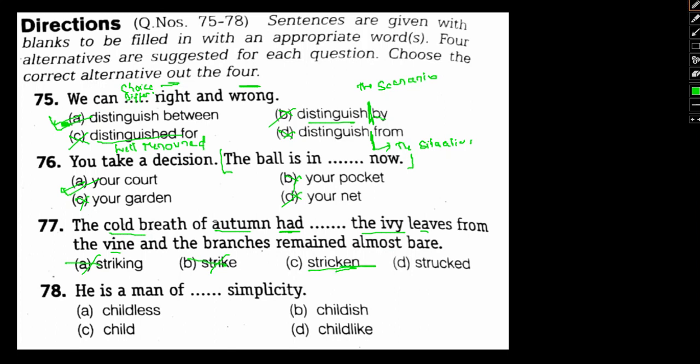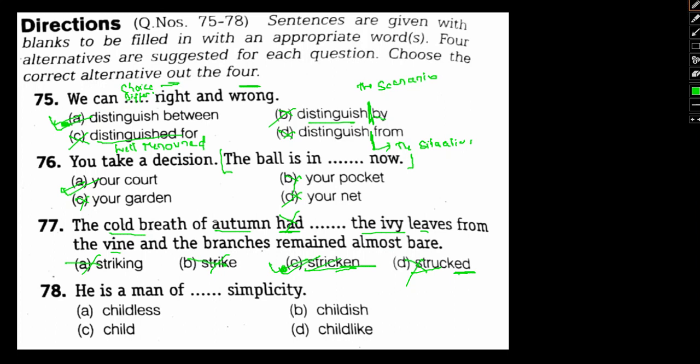Participle form of word is being used over here as well. So this could be our participle. Had struck off. Had there been no had, then autumn struck off would have been simple past tense. This would have been a correct form, but it's a past perfect tense, so we cannot use the ed form. So stricken will be the right choice. I hope this is clear. So again, this is also wrong. Stricken will be the right choice.